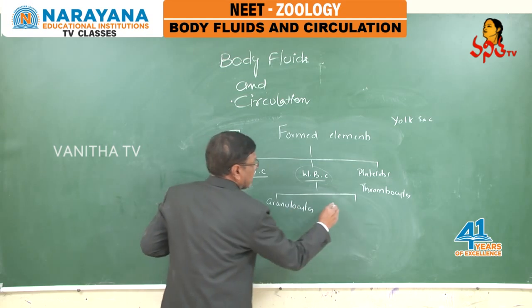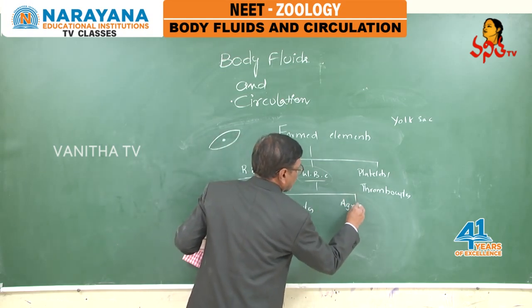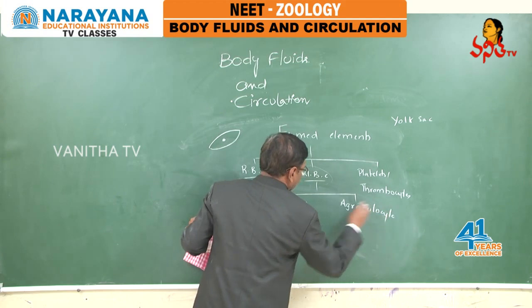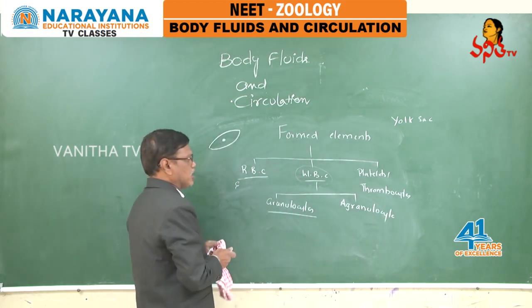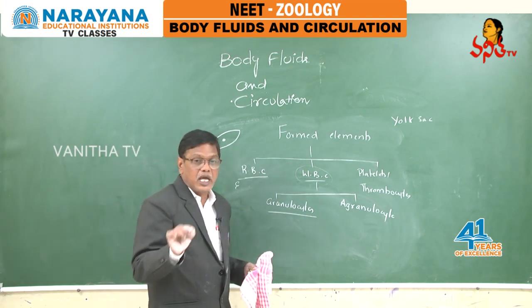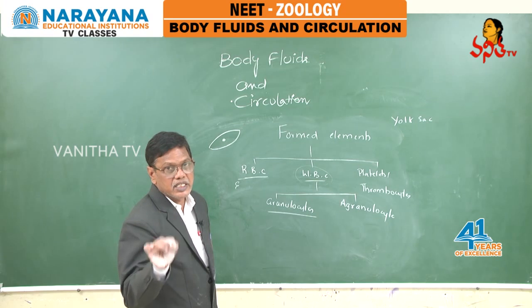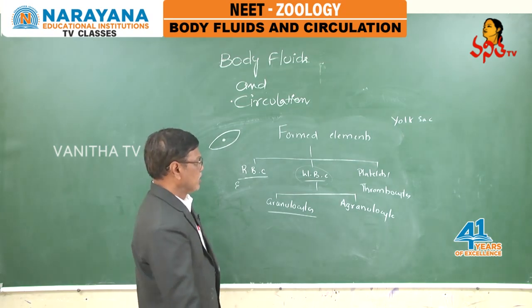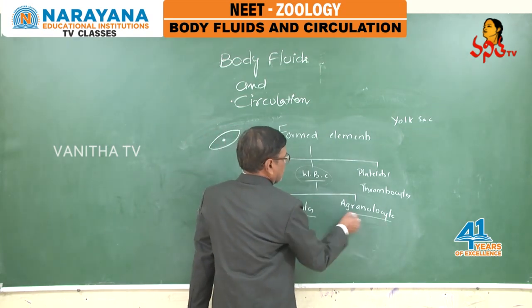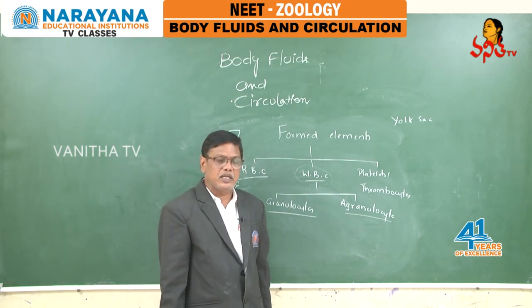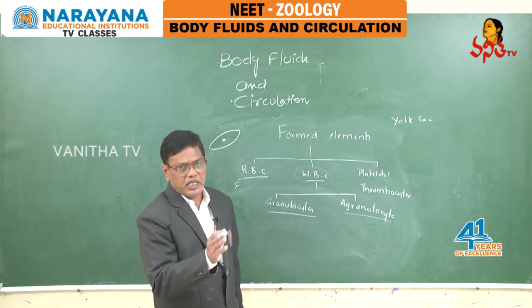Granulocytes and agranulocytes. I think it is very clear to you. Granulocytes means some WBC have granules which take color with some specific dyes. Agranulocytes do not contain any granule. They do not take color with any dye.